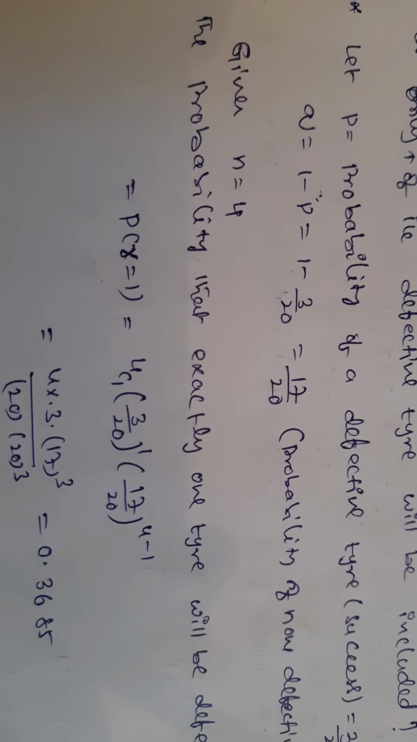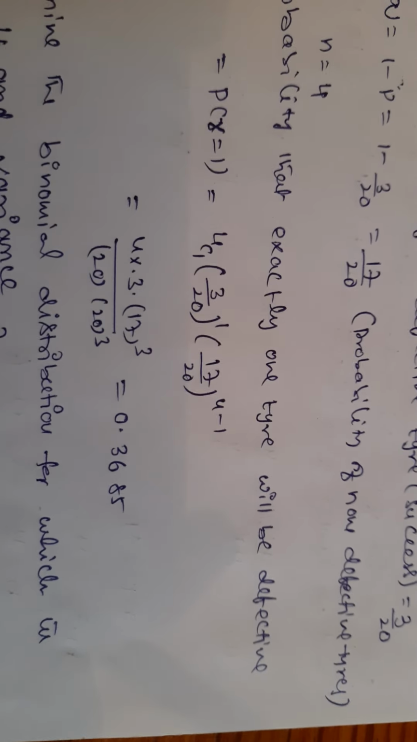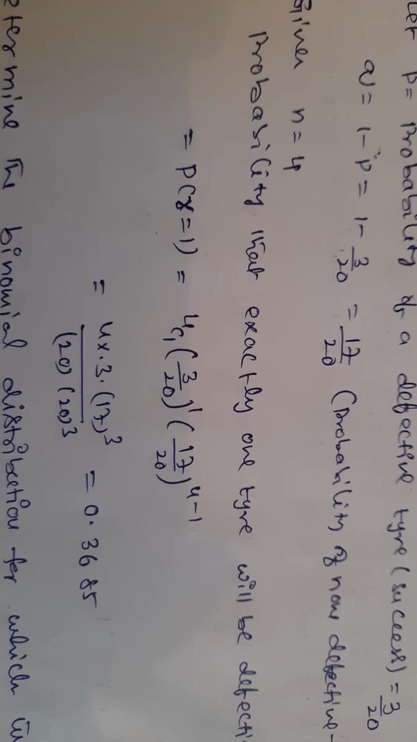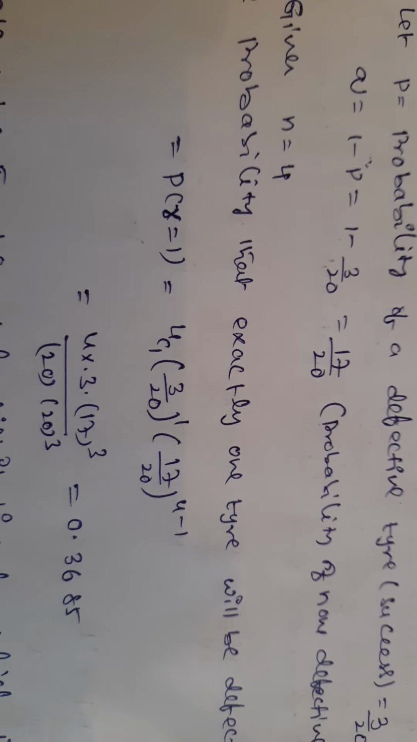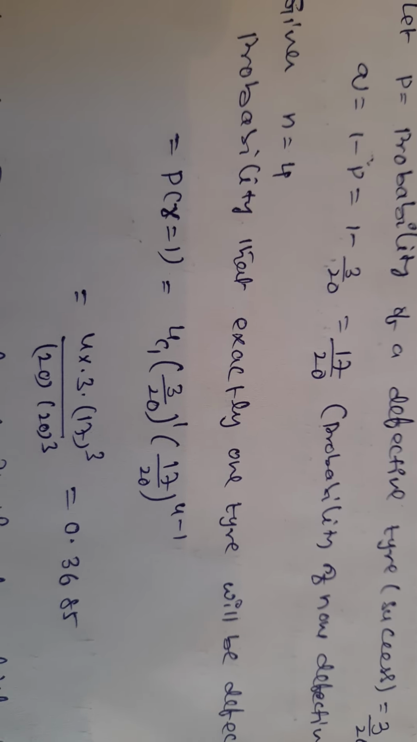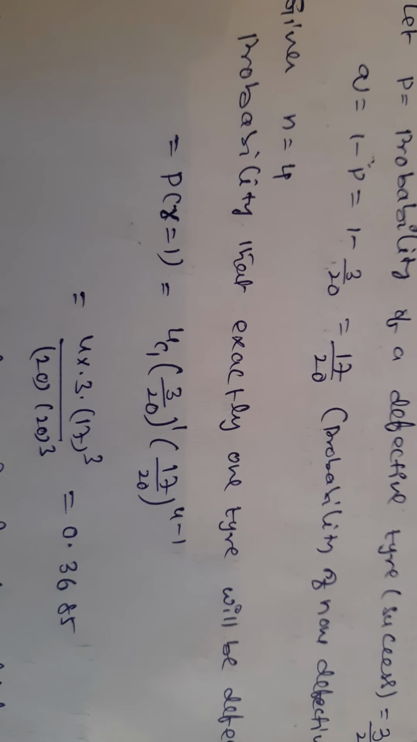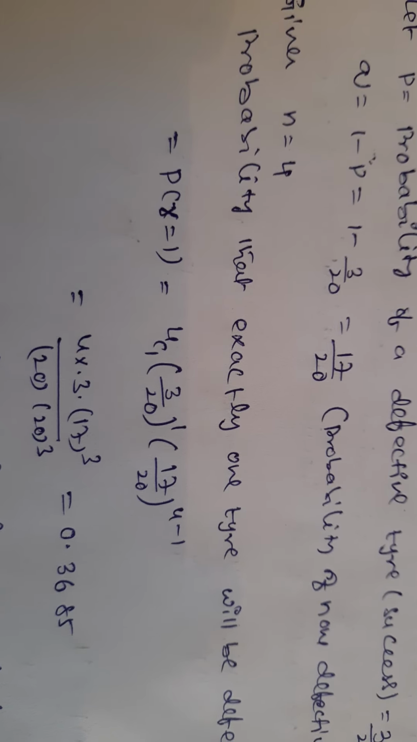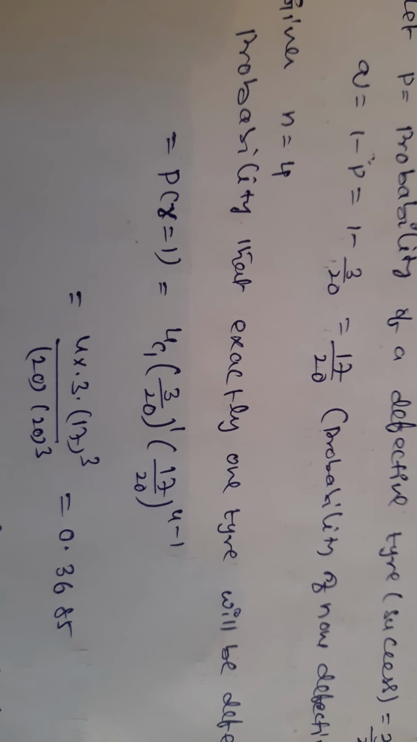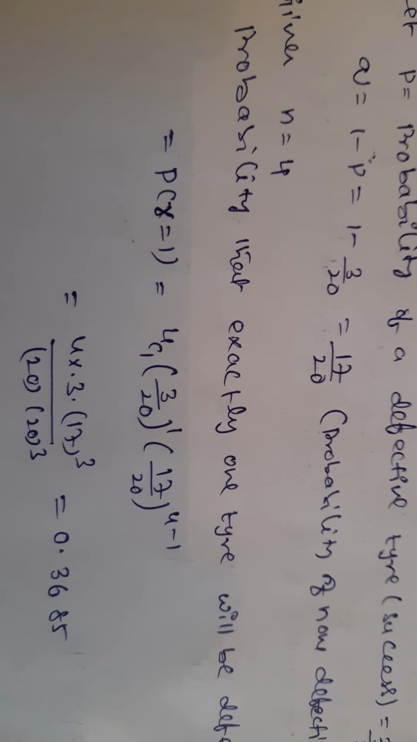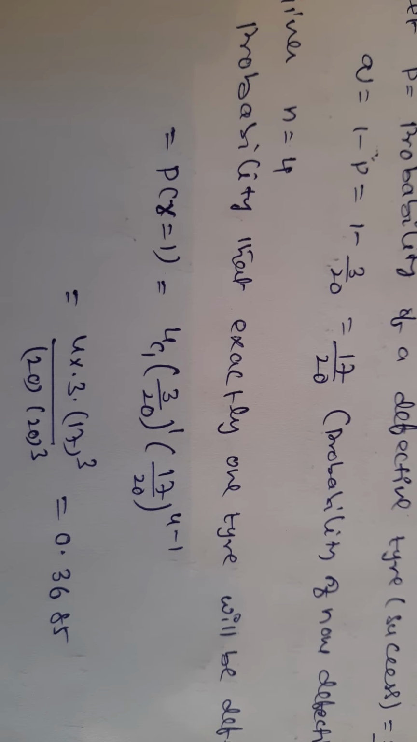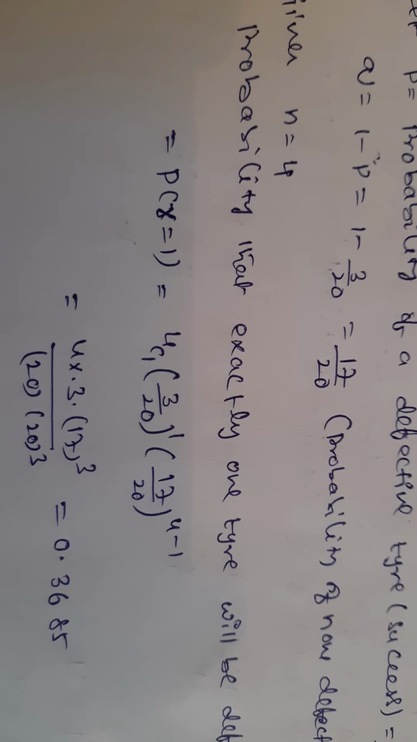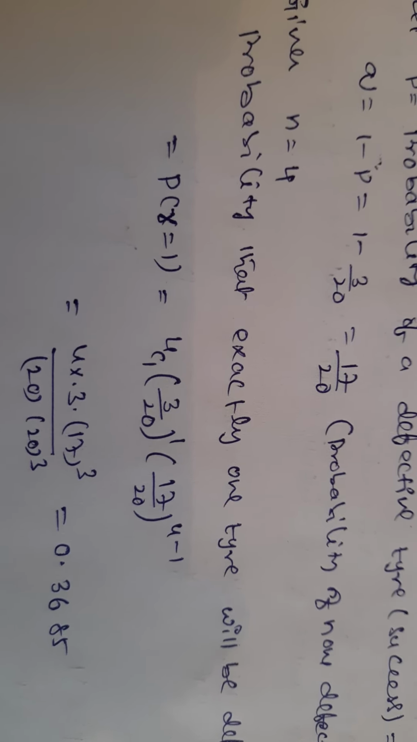The probability that exactly one tire will be defective is P of r equal to 1, which equals 4C1 into occurrence 3 by 20 whole to the power of 1, into non-occurrence 17 by 20 whole to the power of 4 minus 1. Here 4C1 equal to 4, so 4 into 3 into 17 to the power of 3, by 20 to the power of 1 into 20 to the power of 3. Then the output is 0.36.